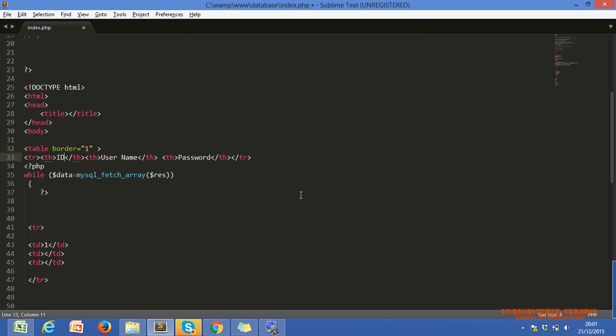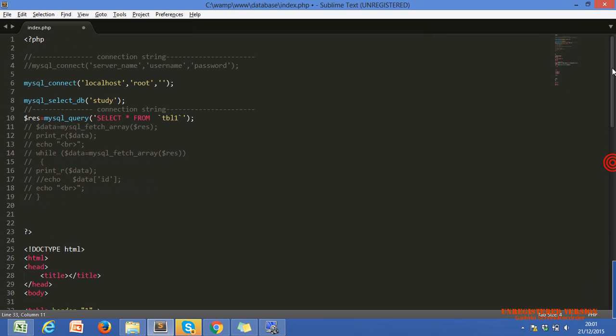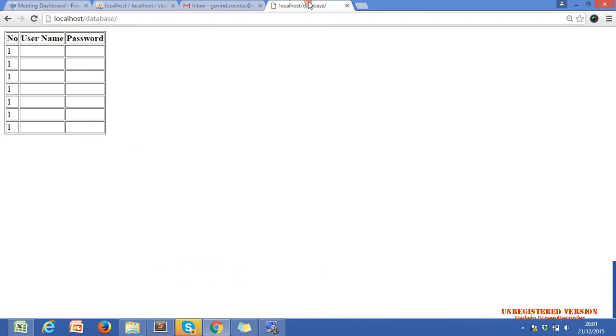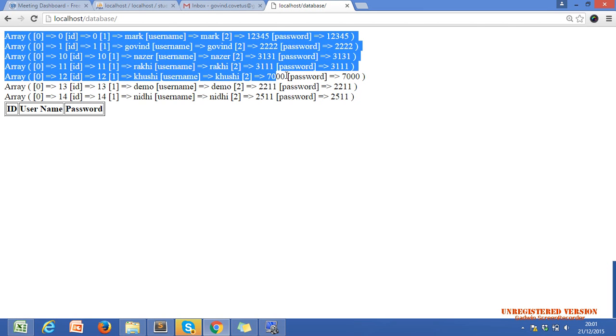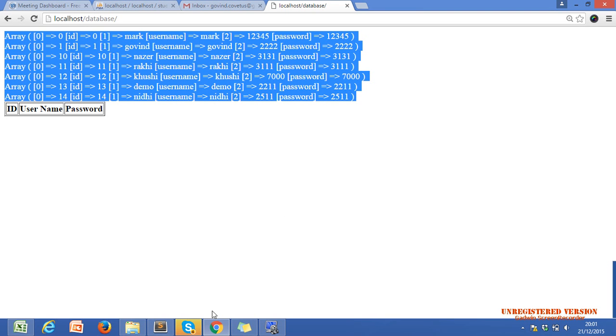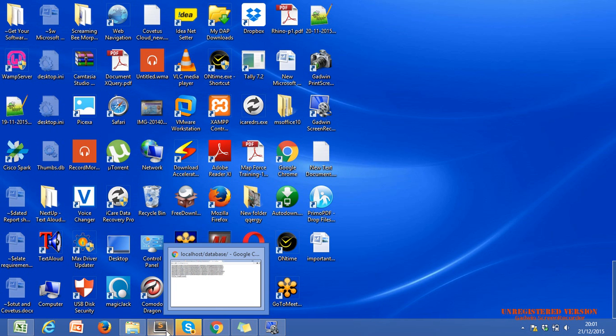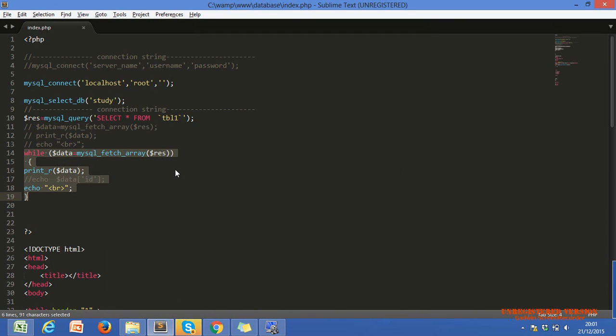Now tell me, Nazar, if I execute this line of code, are we getting data or not? Total data, all the data, are we getting it or not? Yeah, we have all the data. This is because of our previous code, the starting code of this page. Because of this, we already see this. We have data. Okay, Nazar?